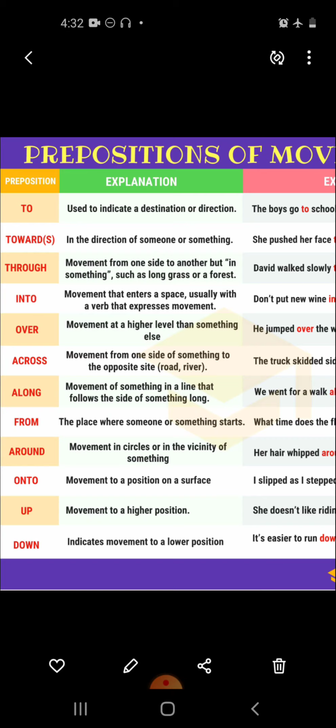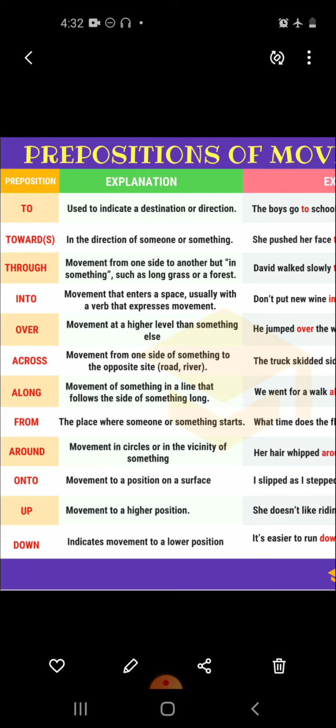The next one is along. It is used for the movement of something in a line that follows the side of something long. Next one, from. It is used for the place where someone or something starts. See the next ones: around, onto, up, down. Have a look at the explanation, so things will be more clear to you.